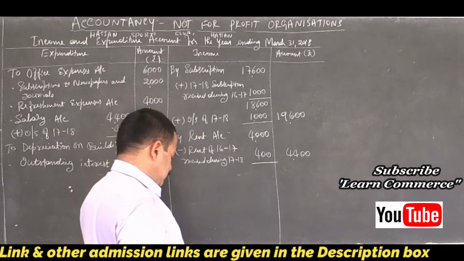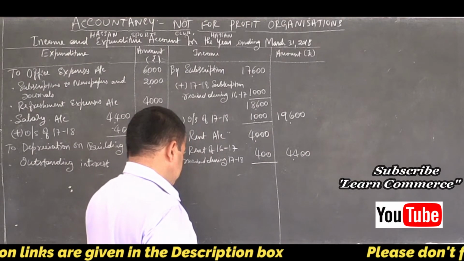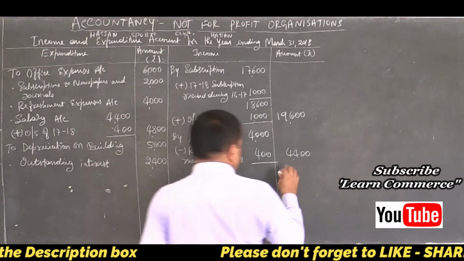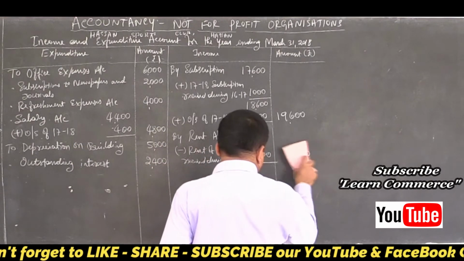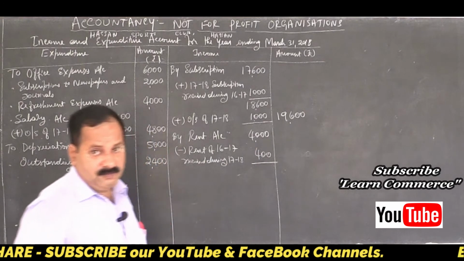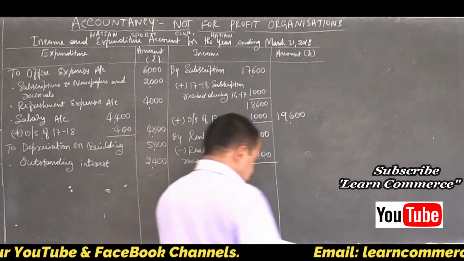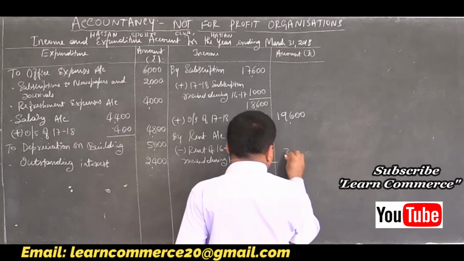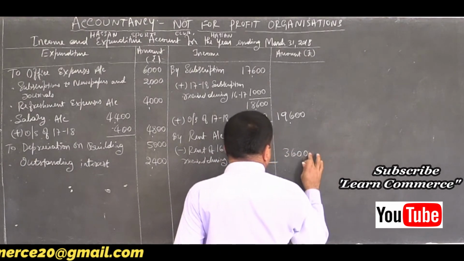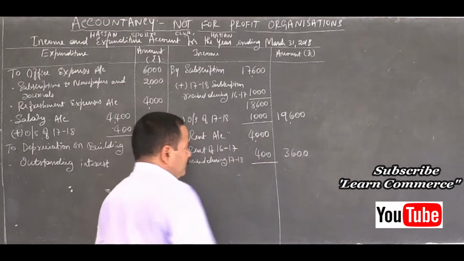Then minus. So remember friends, this is the common mistake. I wrote here minus and I added. So same thing will happen to the students also. Make sure you will not do that in the exam. 3,600 it is, right? Yes.